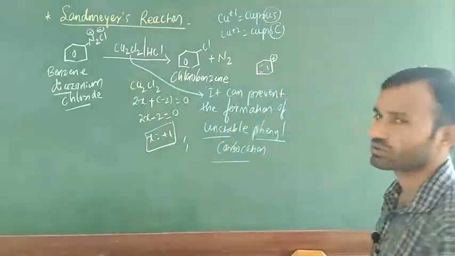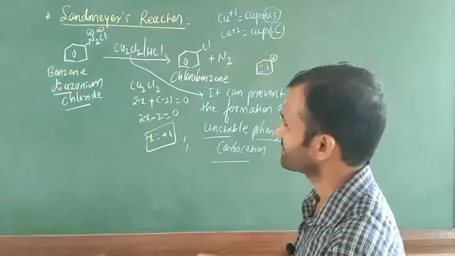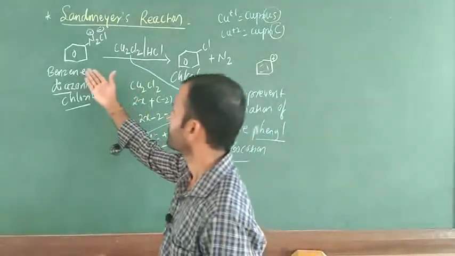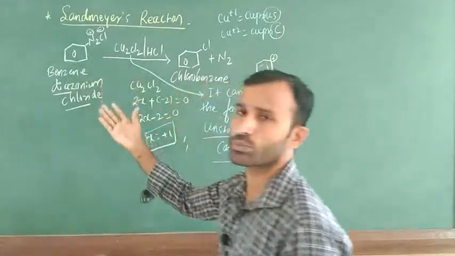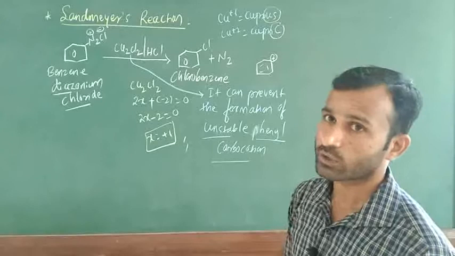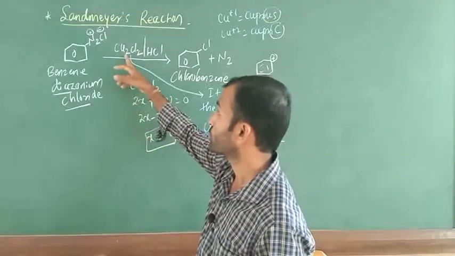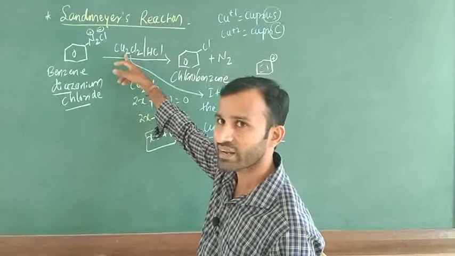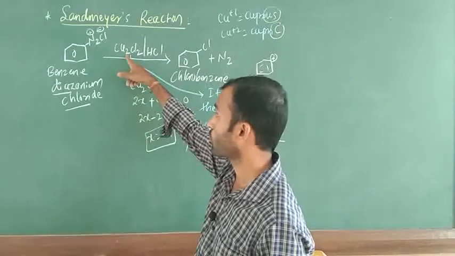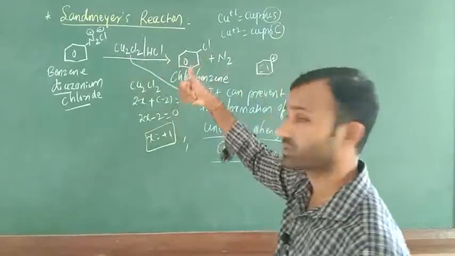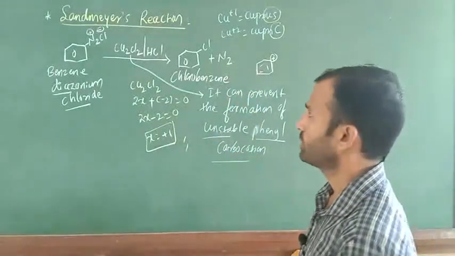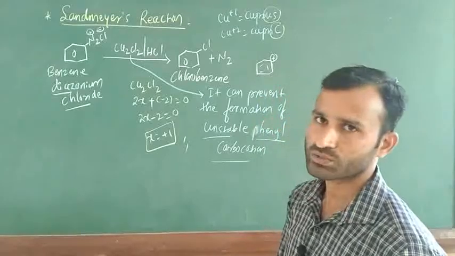This is a fact of Sandmeyer's reaction. If you want, you can write the explanation also, no problem. Benzene diazonium chloride can react with cuprous chloride in HCl, and the product formed is halobenzene or cyanobenzene. Sometimes they use CuCN, cuprous cyanide, and then the product is cyanobenzene. In this case they take cuprous chloride, so the product is chlorobenzene, plus release of N2. This is a fact. The most important, they are going to ask a 2 marks question, so you have to practice.